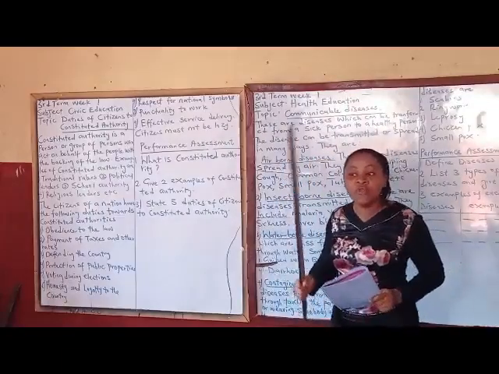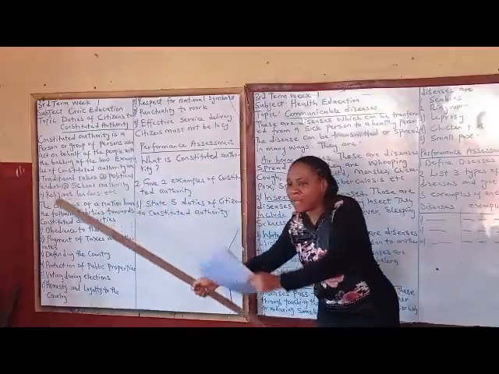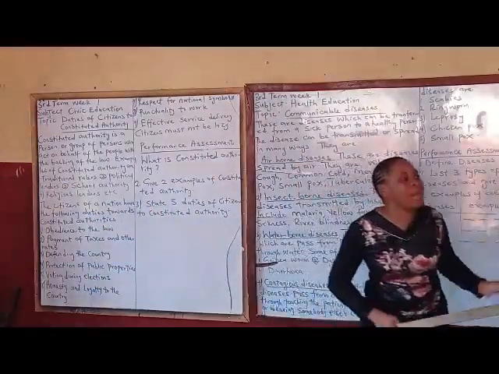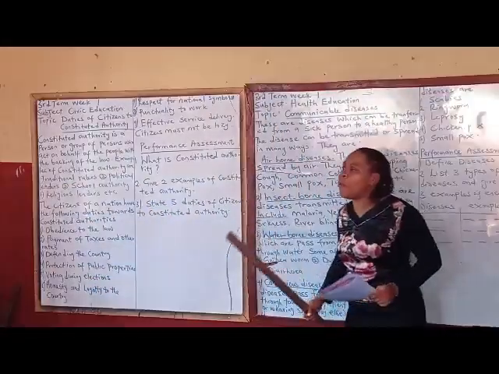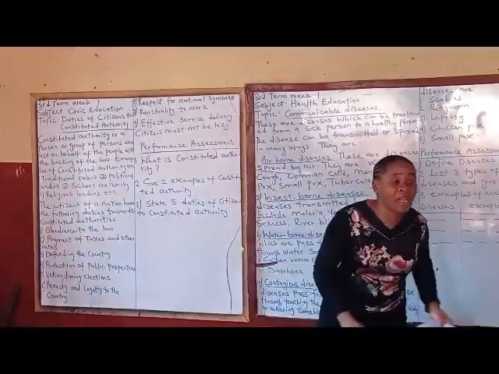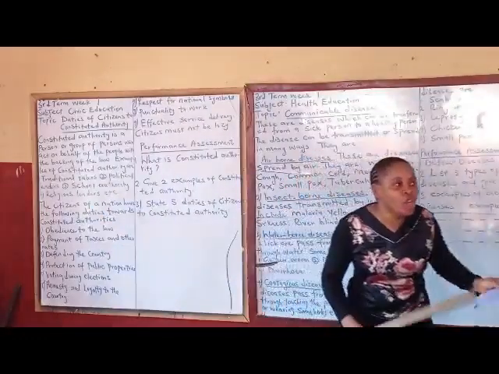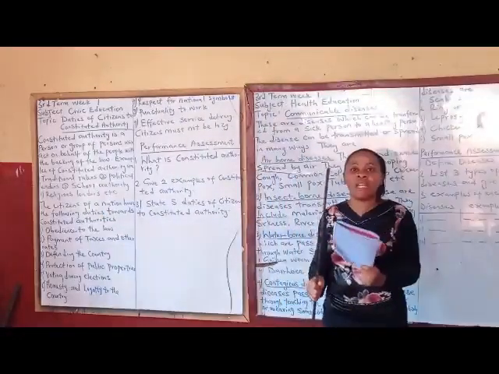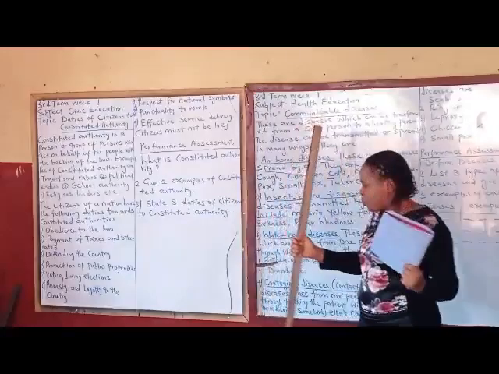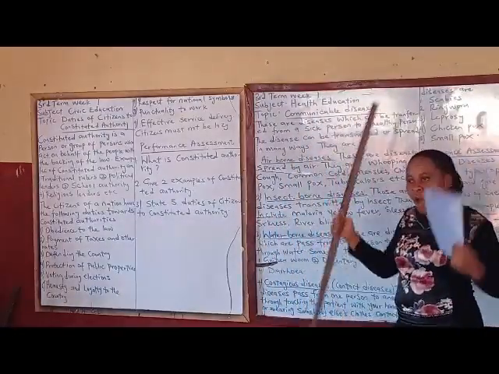But as good citizens, you are supposed to do what? To protect our properties, public properties. When you see people damaging pipelines, when you see people damaging street lights or vandalizing transformers, what do you do? You report them to the police, because whatever they do, all of us will suffer the consequences. So we are supposed to protect public properties that government built for us.